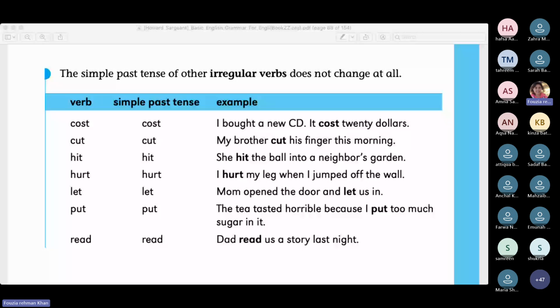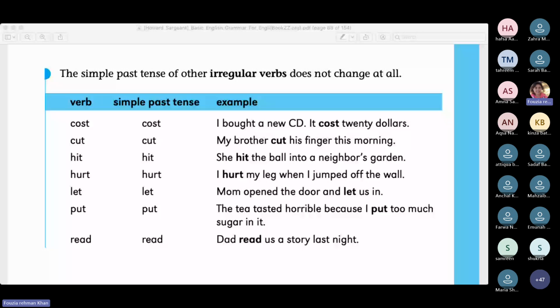It cannot be that the first part of the sentence is in past tense and the second is in present tense. It would not be the case. Okay. In the second one, this morning tells you that she hit the ball into a neighbor's garden. How do you get that she already has hit the ball?